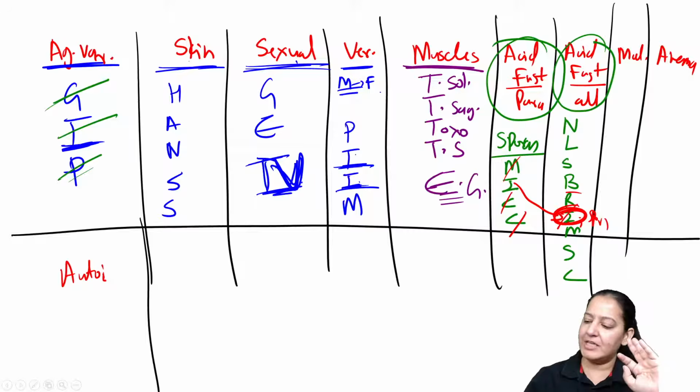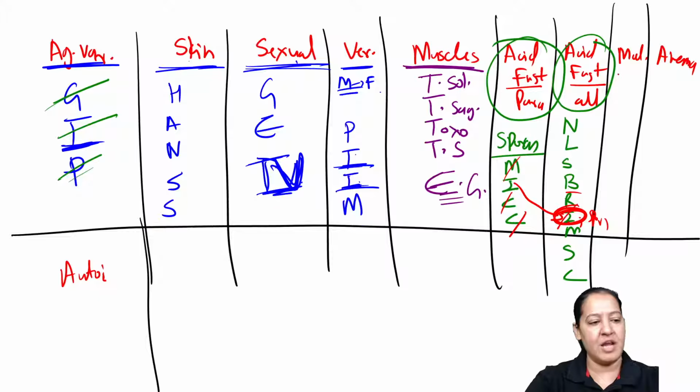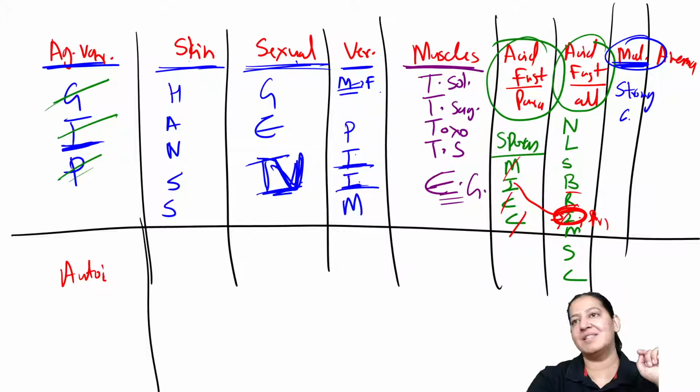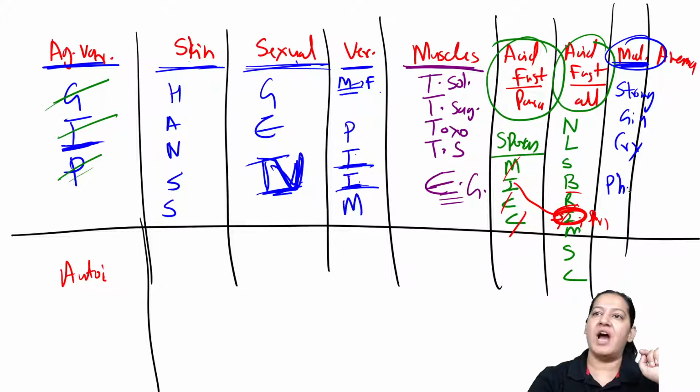Coming on the parasites which cause malnutrition. What is the mnemonic? Malnutrition कौन कराएगा? Tell me the name of the parasites which cause malnutrition in humans. Who will tell me the mnemonic? Strong Gia. Gia is a girl. She is very strong, but she is crying for Philip. So strong Gia cry for Philip.